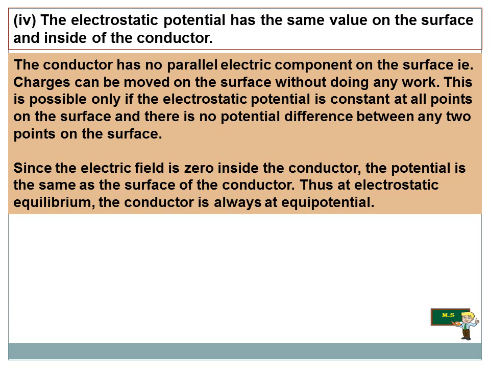The conductor has no parallel electric component on the surface. That is, charges are moved on the surface without doing any work. This is possible only if the electrostatic potential is constant. It should have a constant electrostatic potential, and all the points on the surface have it. There is no potential difference between any two points on the surface.